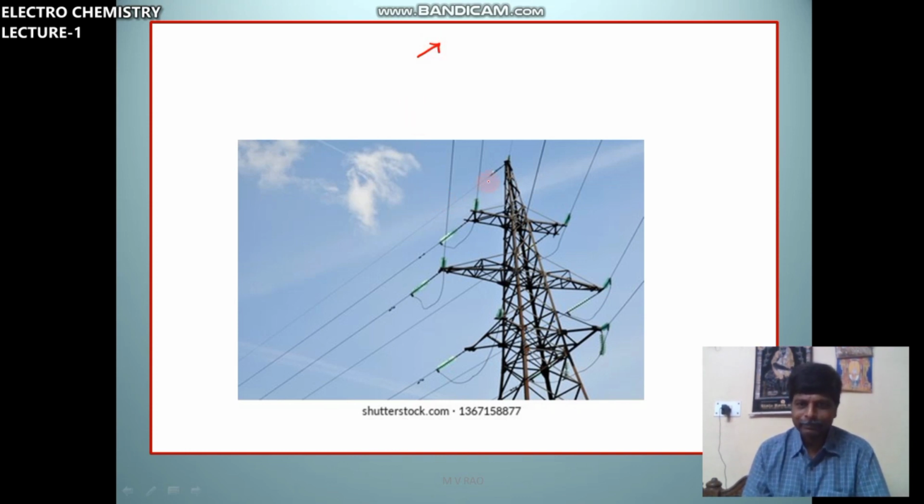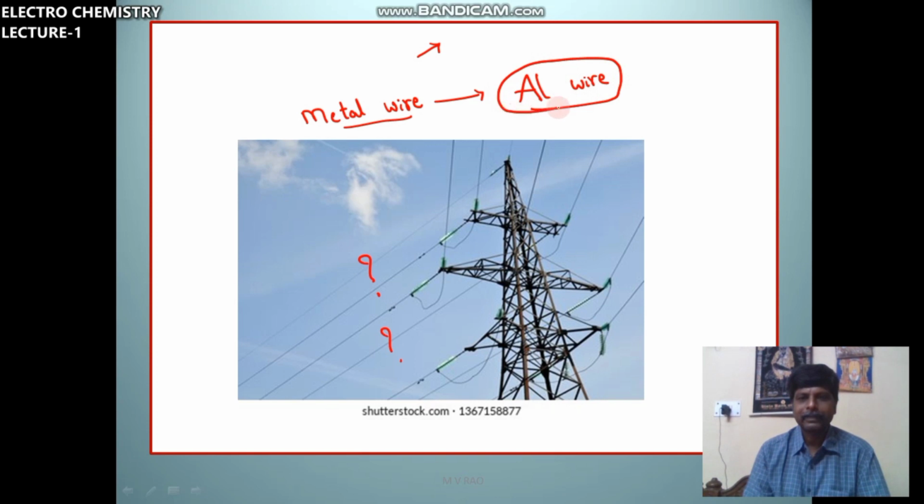You know this picture? Yes. What is this? This is a metal wire. Which metal? Yes. You know, aluminum metal, aluminum wire. Cable, electrical cable. Why this cable is kept here? Because it is a conductor. So in electrochemistry chapter, first you have to understand the word conductor.